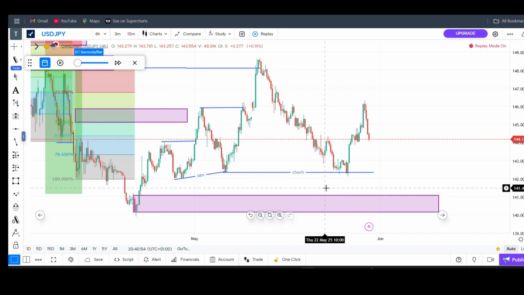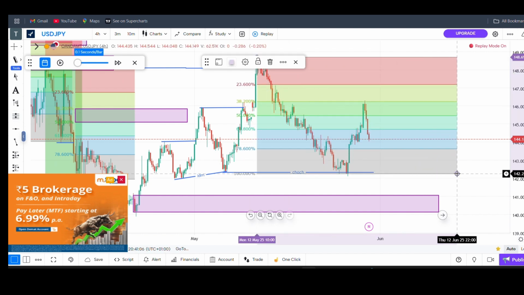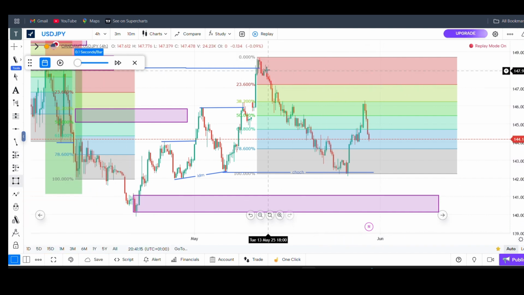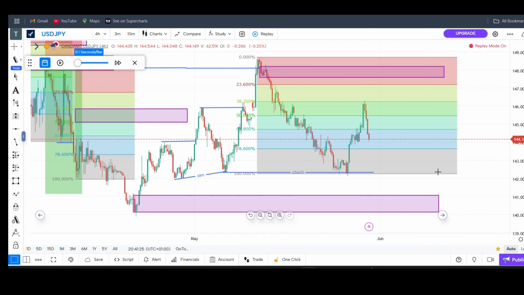I want to see this market come down again. So the market has done a change of character. Remember, if the market does a change of character, I'm not going to target a 50%. I'm going to target the supply zone. So this here is a 50%, but I want to target the supply zone before I take my sell. So I'm going to target the last supply candles, but I'll use this other block here as my supply zone to demand. See, very simple.